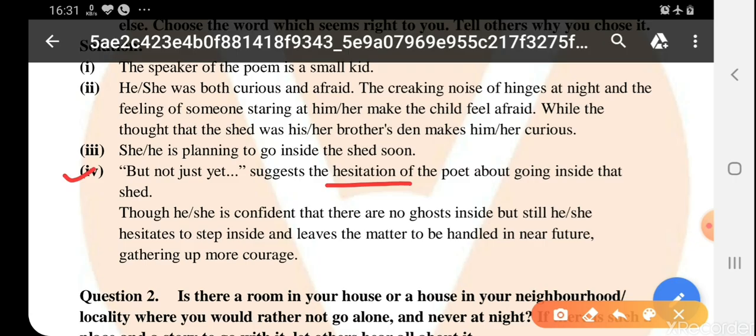Though he or she is confident भी है that there are no ghosts inside, but still he or she hesitates to step inside. देखो वो confident भी है कि there is no ghost, बताता है वो कि मुझे पता है कोई भी ghost नहीं है, but even then he hesitates to step inside and leaves the matter to be handled in the near future. So he leaves all these things on the time कि जब time आएगा when I'll go there, gathering up more courage. Now he is showing his courage that I'm leaving this thing on the time that when the perfect time will come, I'll go there, I'll go inside. Okay, so this was the question and answers.